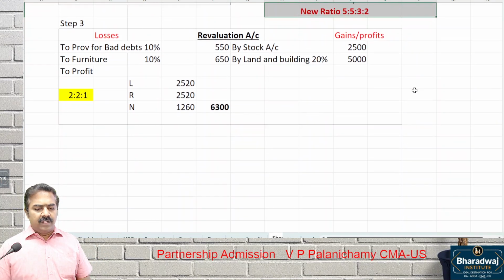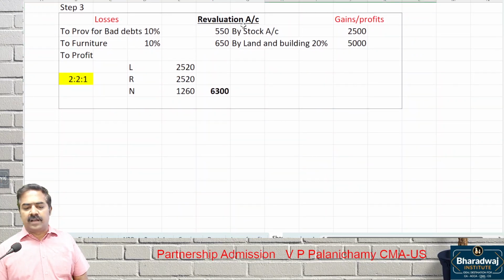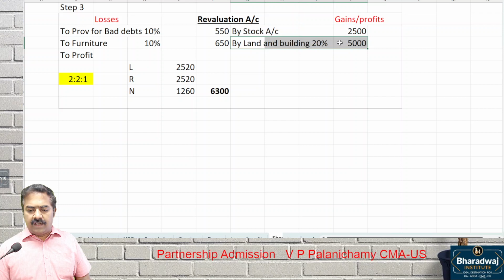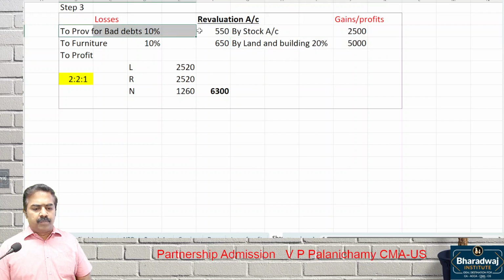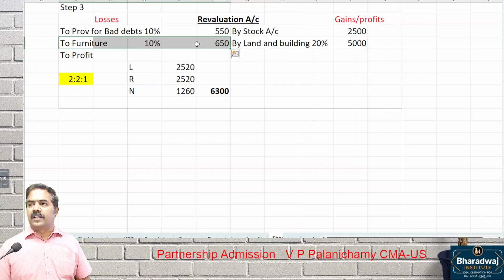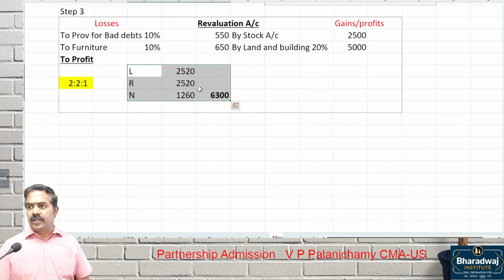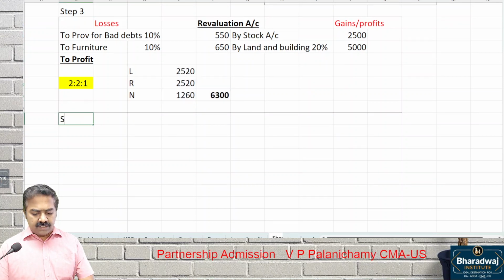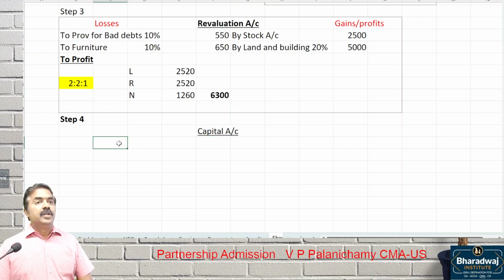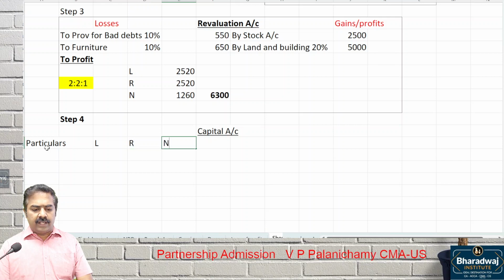Revaluation account just records gains and losses. Stock appreciating, land and building appreciating, it is a gain for you. Providing a bad debt or reduction in furniture value is a loss for us. The net profit is transferred to old partners in which ratio? Old ratio. That is step 3. Next, step 4. Step 4, which account you have to prepare? Partners capital account. Wait, you should have particulars and 4 columns each side. 4 partners, particulars L, R, N, S.